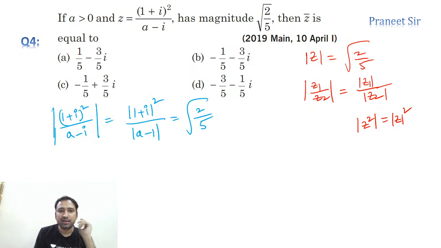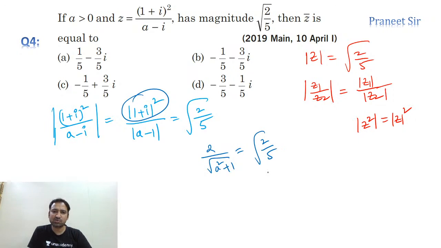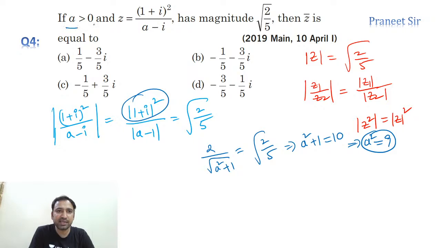Chalo, we see. So apply modulus on both sides. If you apply modulus on both sides, clearly we can calculate the modulus of this, guys. The modulus of this becomes root 2 whole square, which is 2, by square root of a square plus 1, is equal to square root of 2 by 5. Let's cross multiply this or square it, anything is fine. If you square it, what do we get? Finally we get a square plus 1 is equal to 10. So from this a square is equal to 9, guys. That's what he is giving. And he is saying a should be positive, so compulsorily a should be plus 3 only.